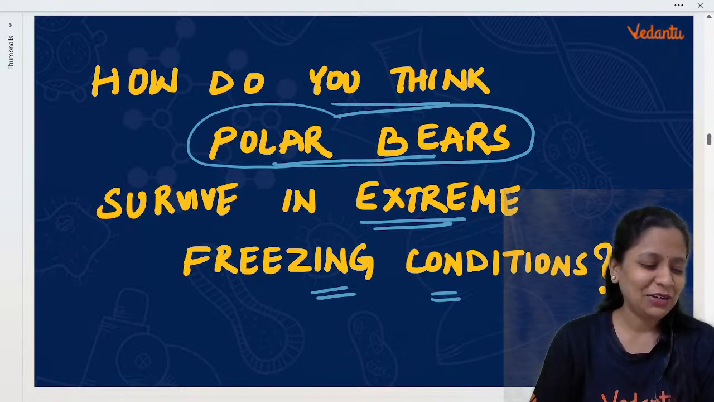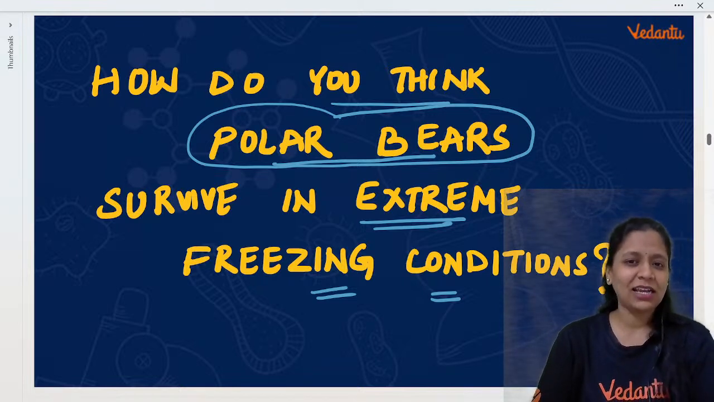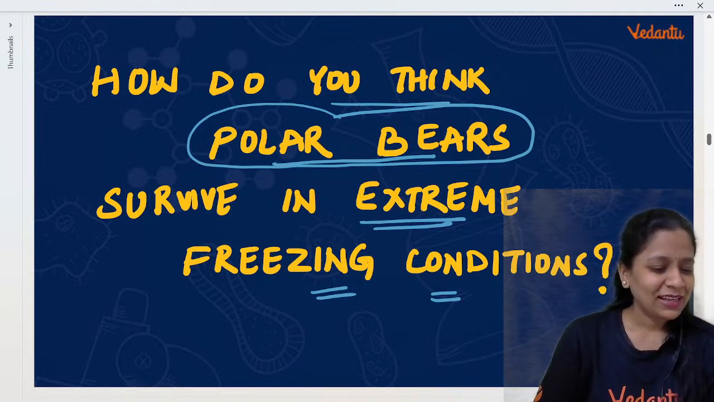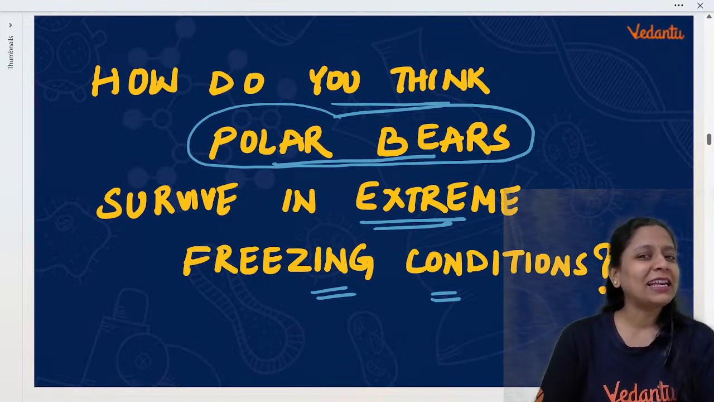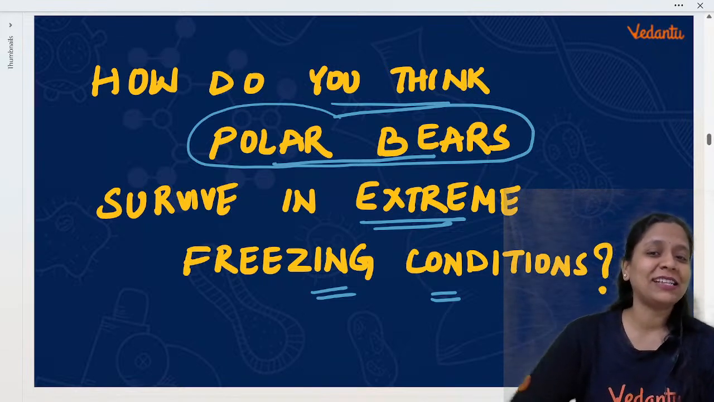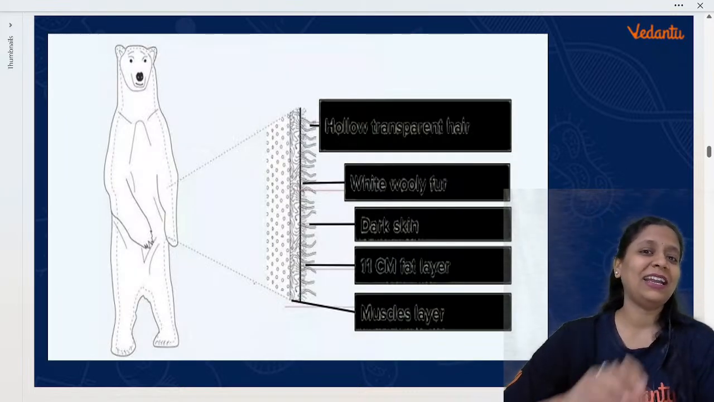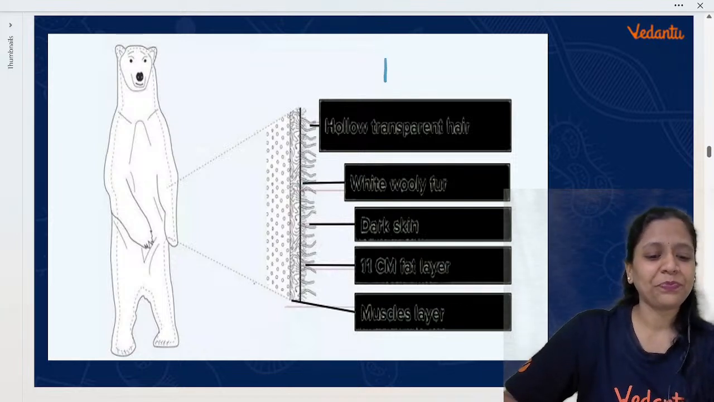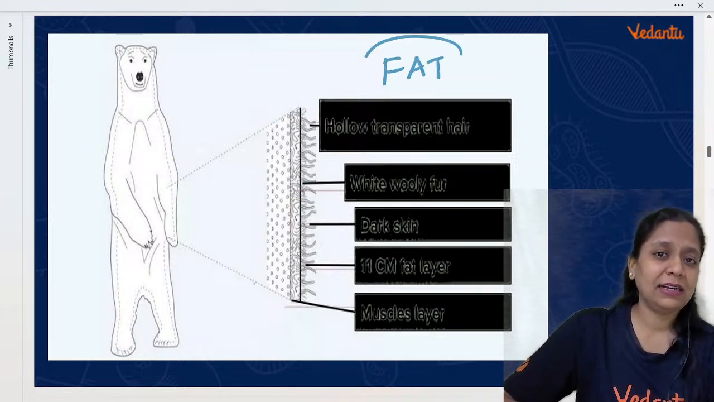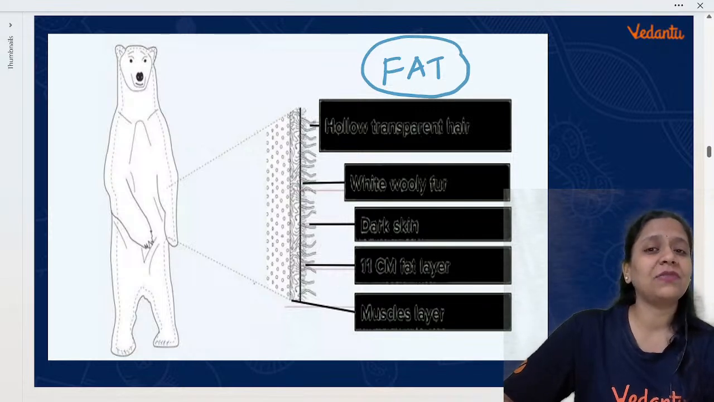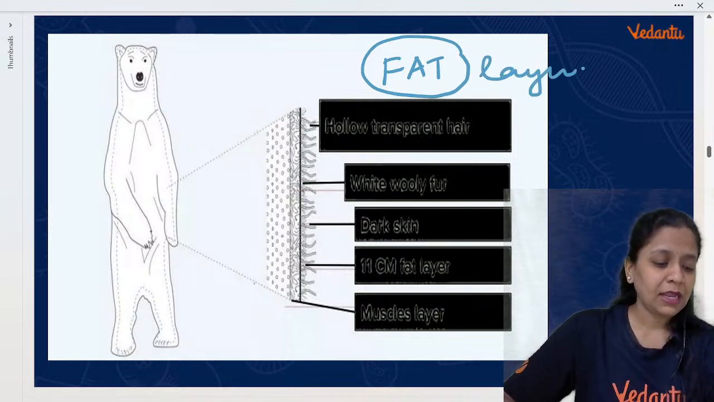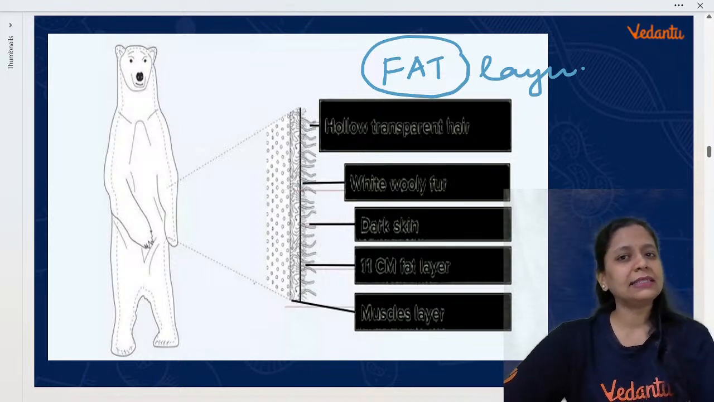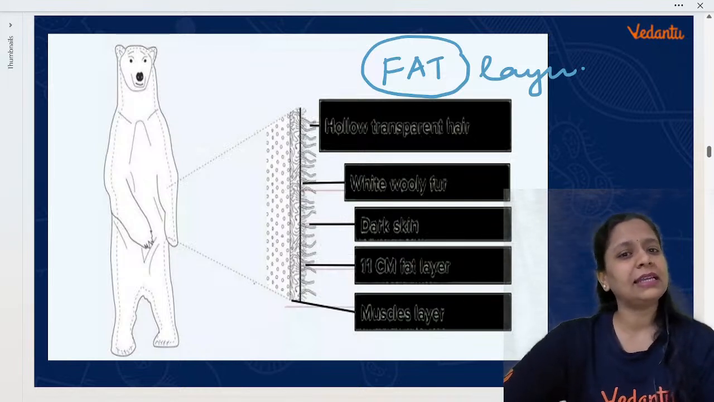Yes, Veda, have you seen a polar bear live, or only in pictures? So why is the polar bear able to survive in extreme freezing conditions? Because they have one extra fat layer. Below their skin there is one extra fat layer. Yes Neeru, this is for both TS and AP. 9th class TS and AP, helpful for both.